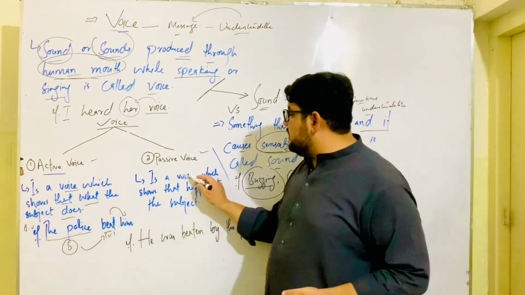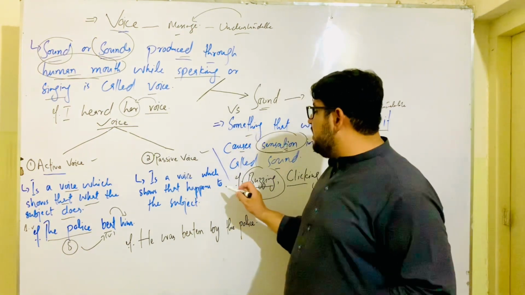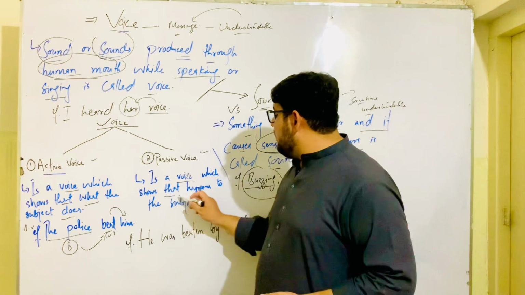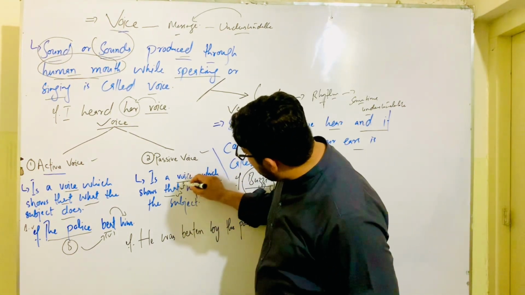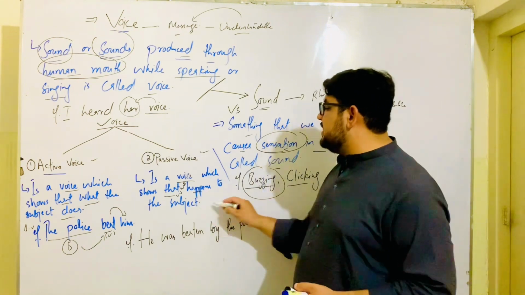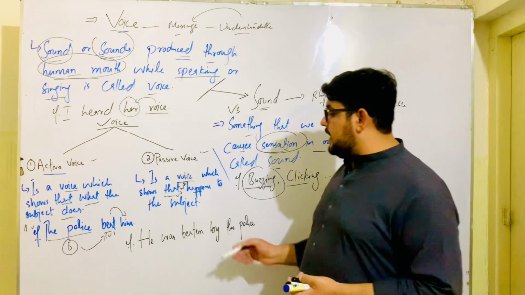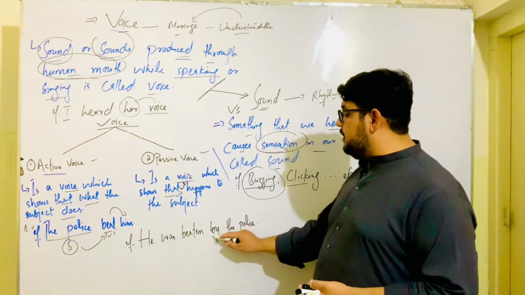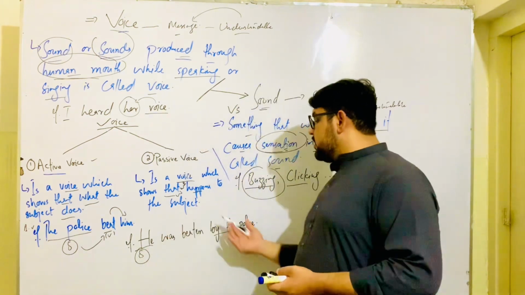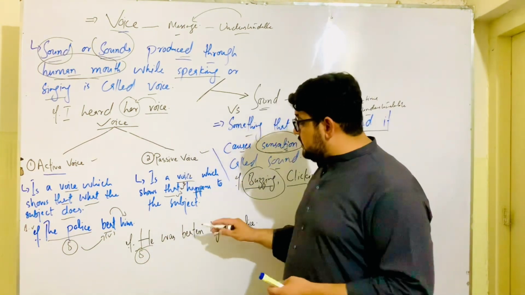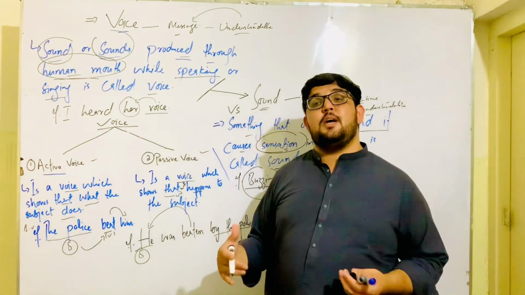Passive voice is a voice which shows what happens to the subject. Like, he was beaten by the police. He is the subject. It's a passive voice: he was beaten by the police. So it's a voice which shows what happens to the subject. The subject was beaten.